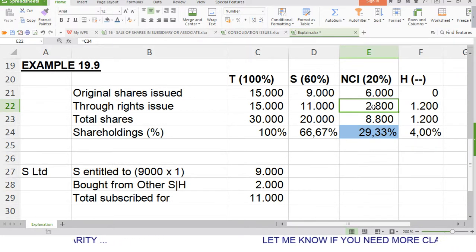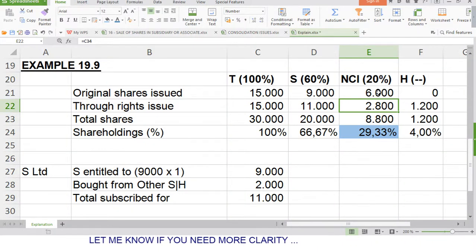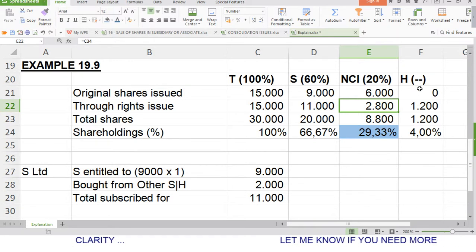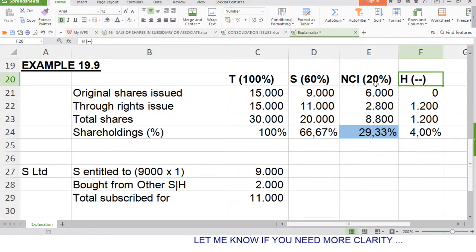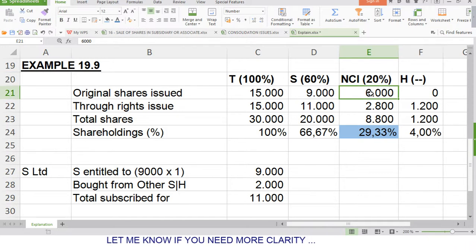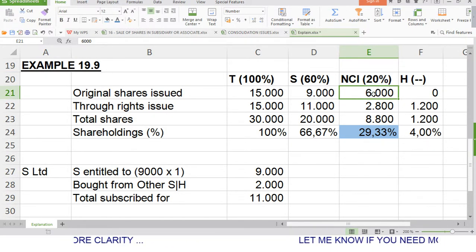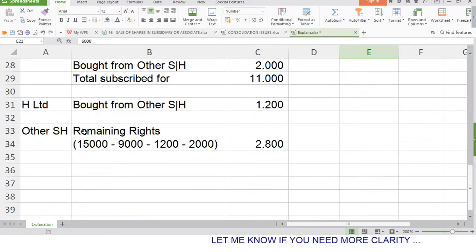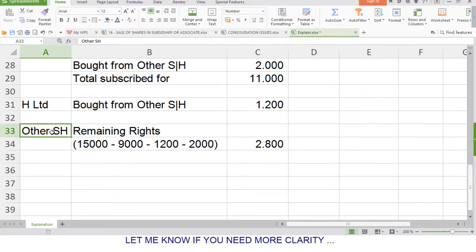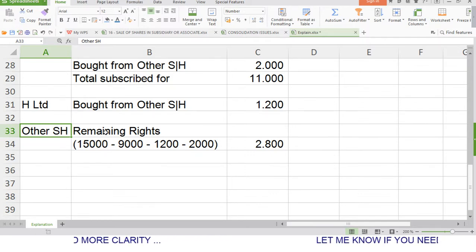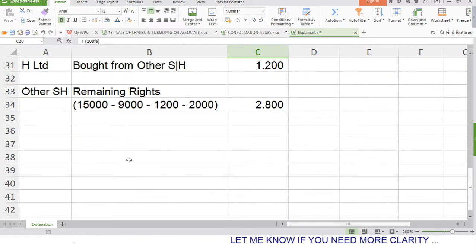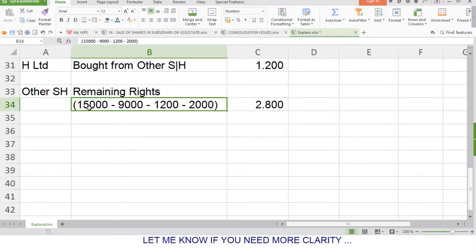How did I get this 2,800? Remember that T issued a 1-for-1, meaning originally before S bought any rights from NCI, NCI was entitled to 6,000 shares. All right, let's come here. So the rights issue was a 1-for-1, remember. So T Ltd, which is the company, issued 15,000 rights.